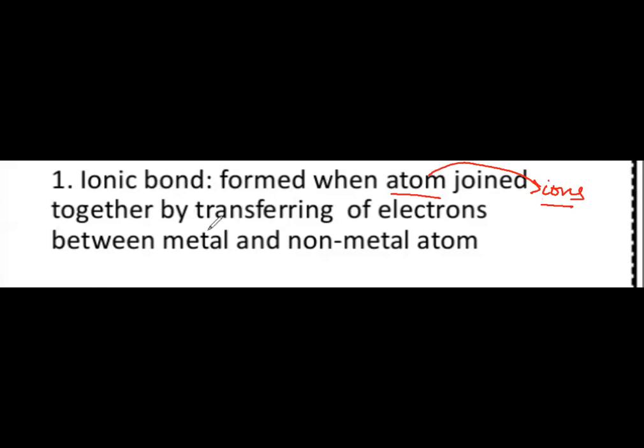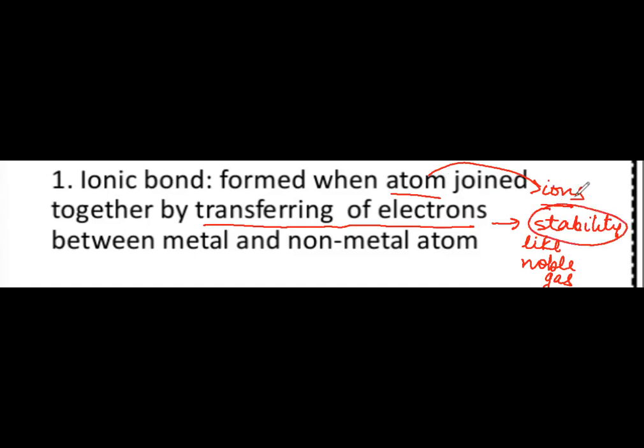They convert into ions by transferring electrons, okay, and they transfer the electrons so that they acquire stability, like the noble gases, like the noble gas configuration. That is why the atoms convert into ions. The reason is that these atoms convert into ions due to the transference of electrons, and there's always a transference of electrons between a metal and a non-metal.